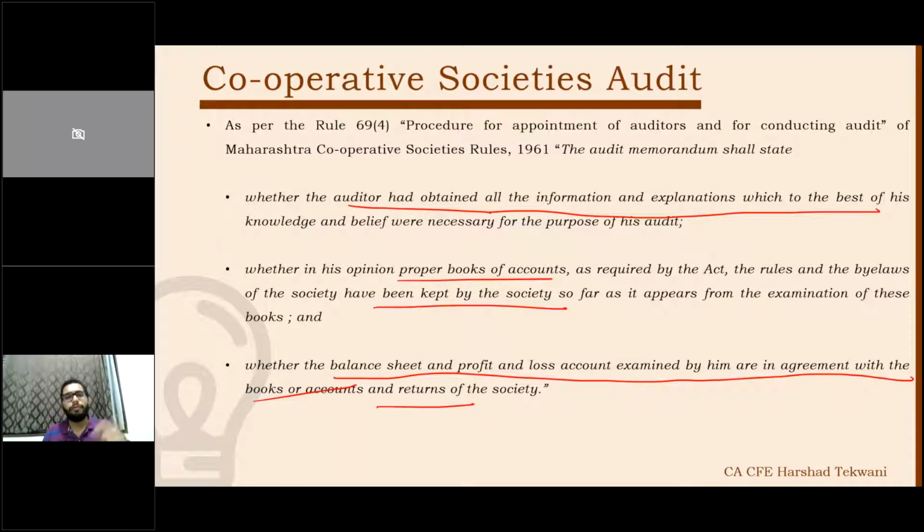And we need to make sure, it may happen that in the past the audit was not done by an accounting standard, but by a specific officer appointed by the registrar. In that case, he may or may not be a chartered accountant. If he was not a chartered accountant, then he might not have followed the accounting standards for the preparation and presentation of financial statements. Then it is our duty to make sure that the accounting standards are being followed when the next year's books and financial statements are prepared.